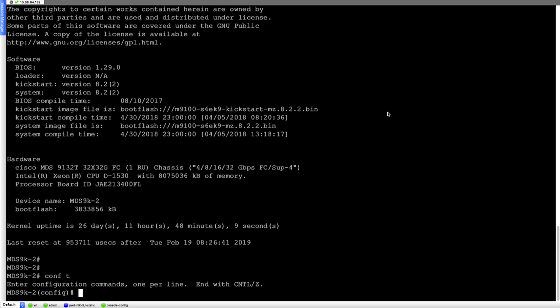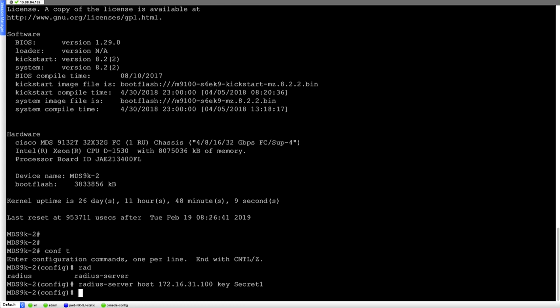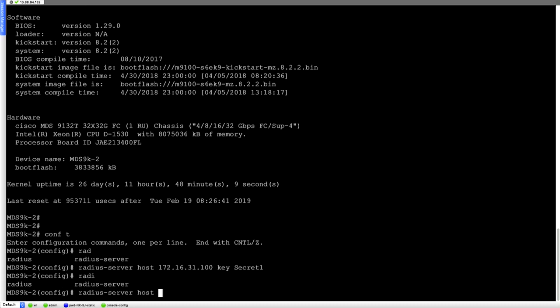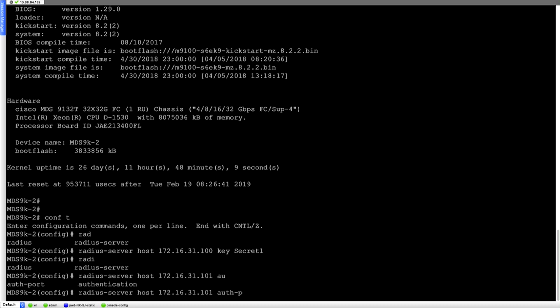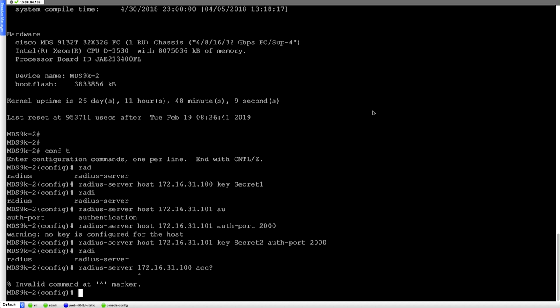And once we are in config mode, we can say radius server host 172.168.31.100, and we can define the key, let's say secret 1. We can also define a radius server using a different port number. So we can have host 172.168.31.101 and say auth port, and here we can set the port number as, say, 2000, and we can set the key as well by saying secret 2.